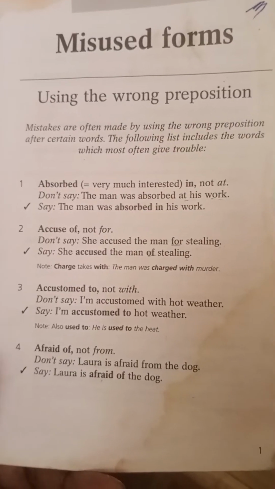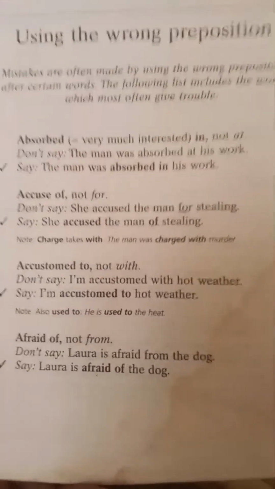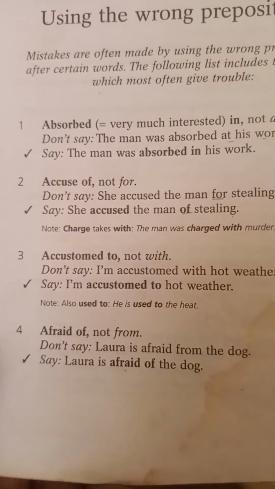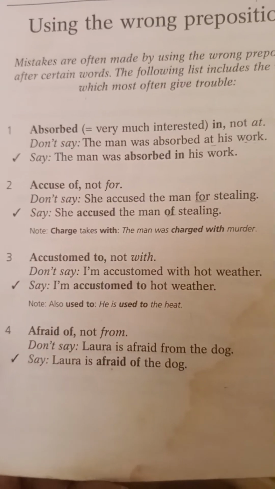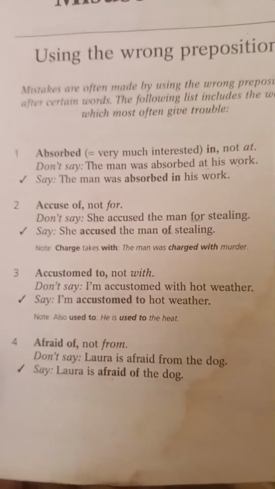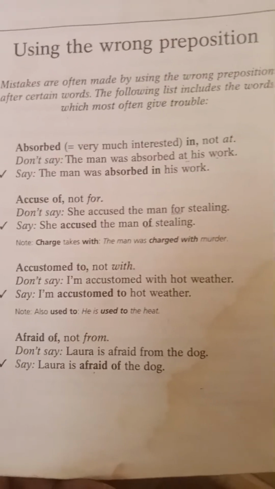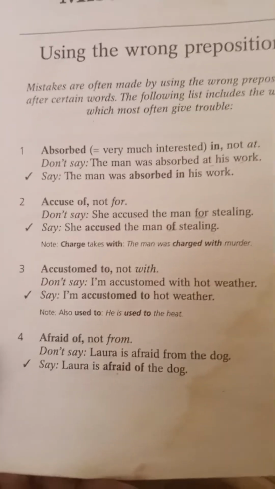So accustomed to, not with. For example, you don't say I am accustomed with hot weather. You should say I am accustomed to hot weather. A point to note, it is also used to. You're supposed to say he is used to the heat. So being accustomed is like you're used to something.